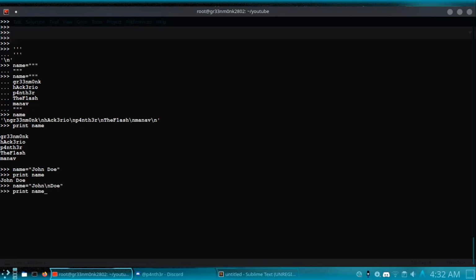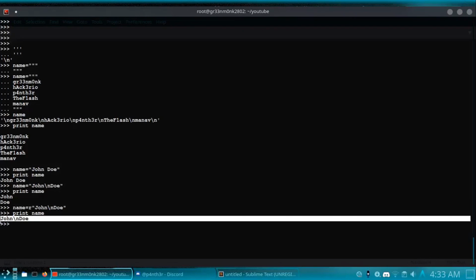We simply add a slash n and it prints. But here's a catch. If this string is a raw string, which we can specify by putting an R at the beginning of the string, then when we print this name, it is going to treat this slash n as part of the string and display it on the screen.